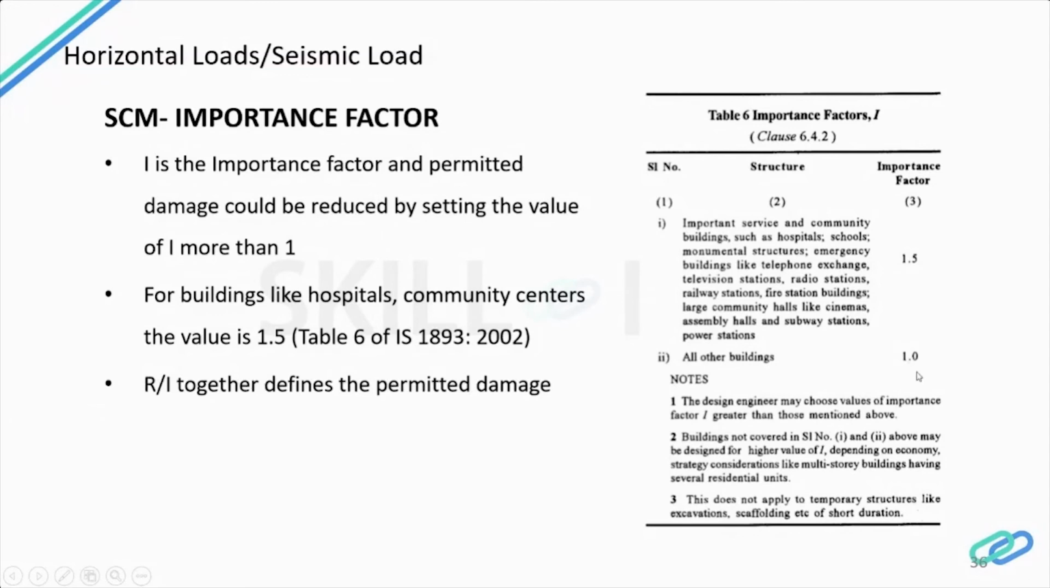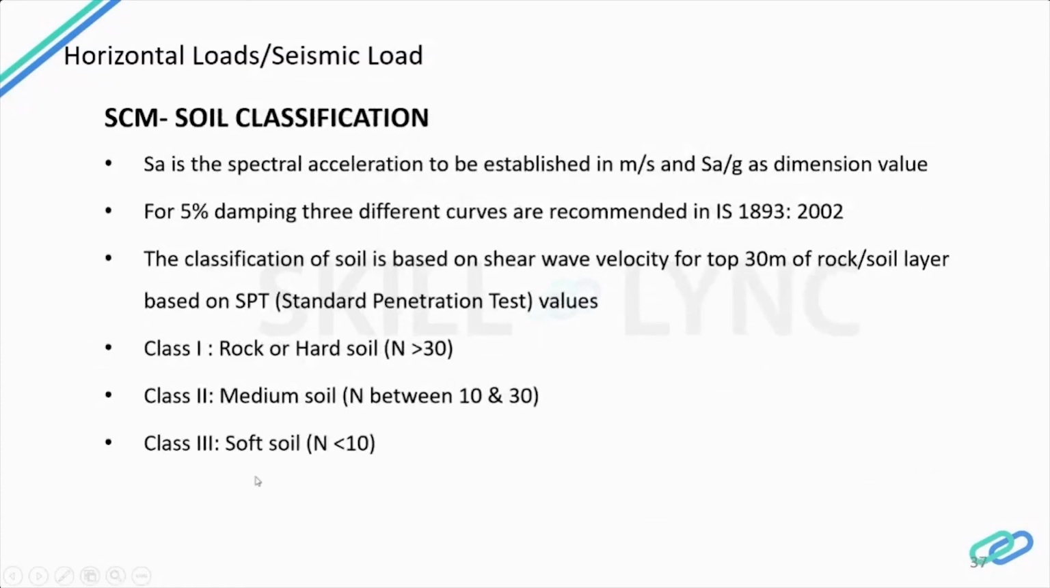And if the building is an emergency building, hospital, or school building, then we take an importance factor of 1.5. This table is also from IS 1893, and the R by I values together define the permitted damage. The response factor and importance factor are the important factors to be used for seismic design. The soil matters, because the earthquake is the main thing which occurs in the ground motion. So soil classification also plays an important role in seismic design.